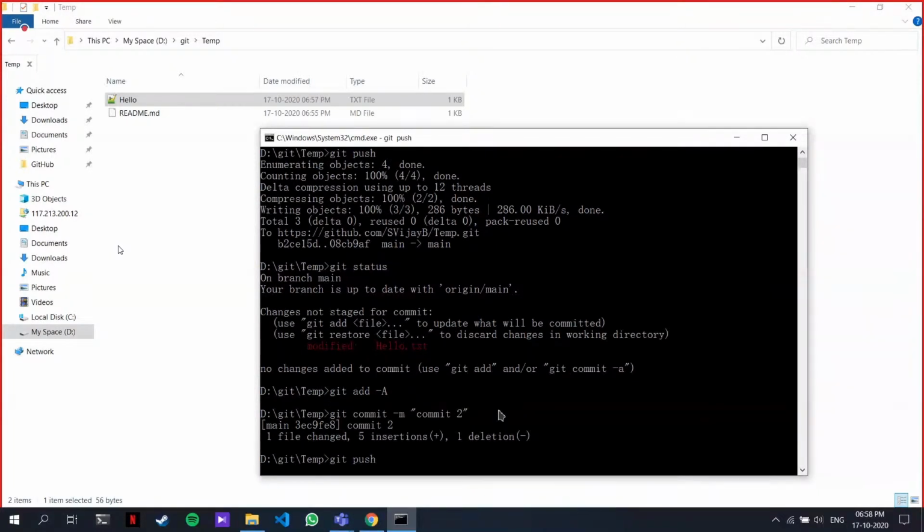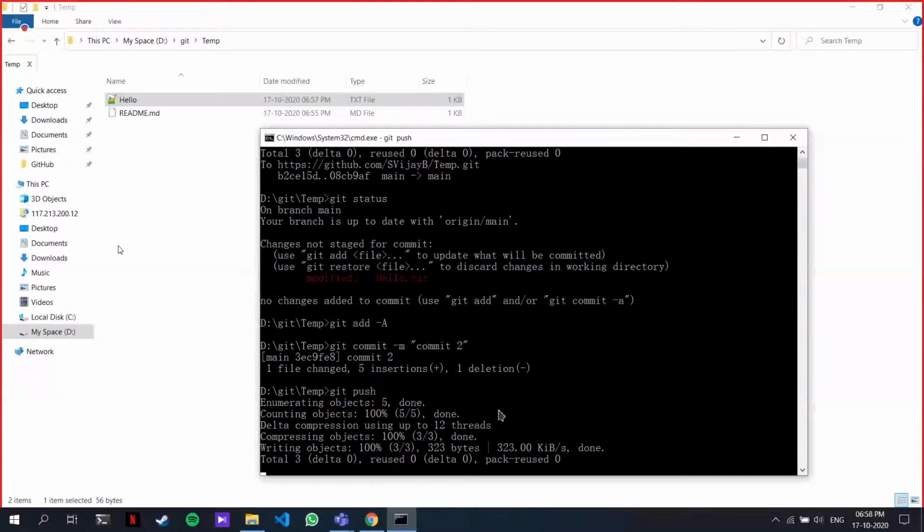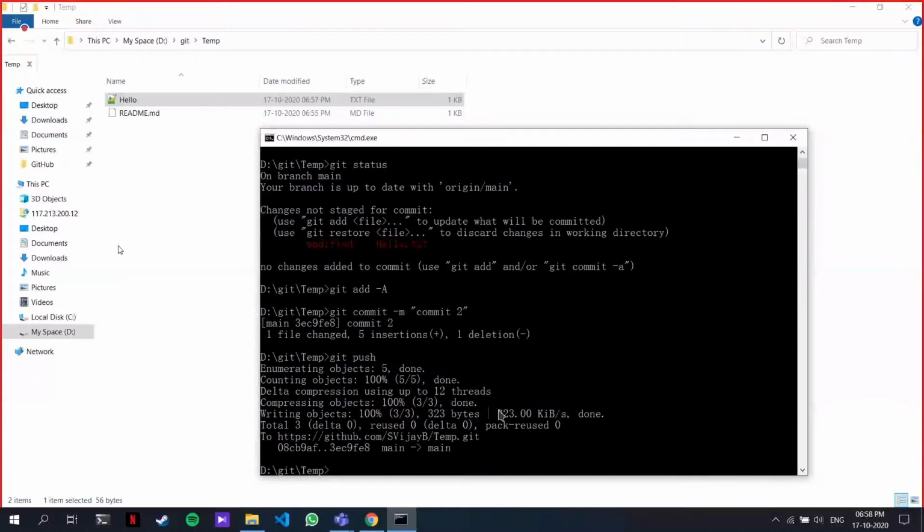Excuse me? Yeah. What's the difference between git add dot and git add -a? No change. They both are the same. I just want you guys to know that you can use both the commands, git add dot and git add -a.